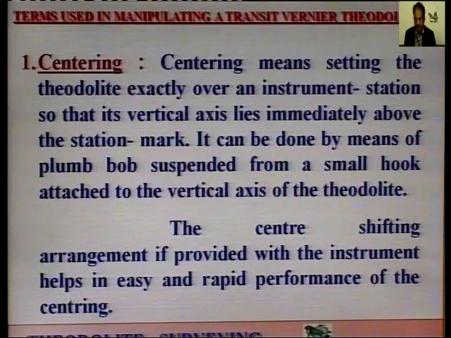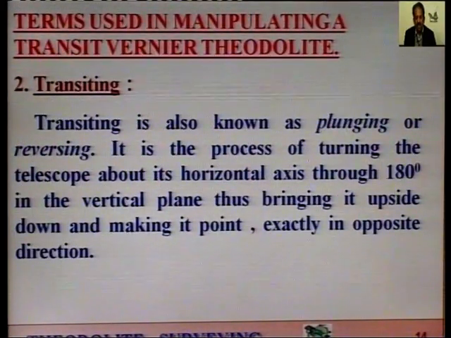Second is transiting. Transiting is also known as plunging or reversing. These are two other names given to transiting. It is the process of turning the telescope about its horizontal axis through 180 degree in the vertical plane. Please note it.